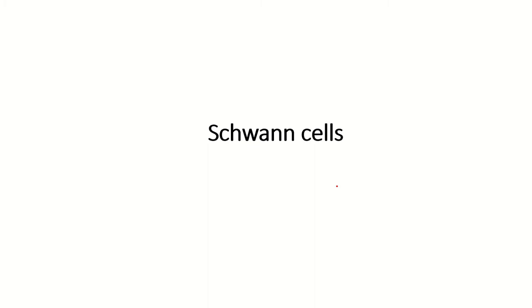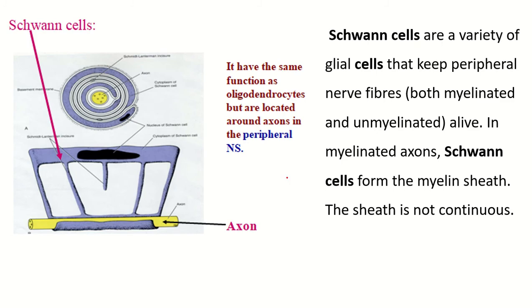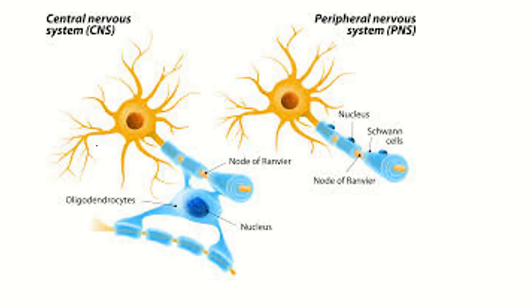Neuroglia of the peripheral nervous system. Schwann cell. Schwann cells are varieties of glial cells that keep the peripheral nerves alive. In myelinated axons, Schwann cells form the myelin sheath. The sheath is not continuous. So this is the oligodendrocyte, which causes myelination of the axon in the central nervous system. This is the Schwann cell, which causes myelination in the peripheral nervous system.